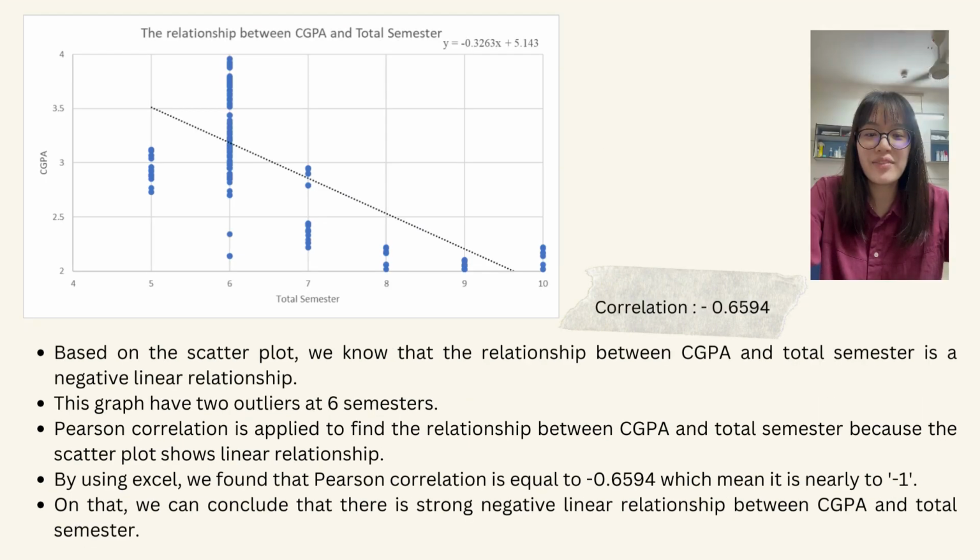Based on the scatter plot, we know that the relationship between CGPA and total semester is a negative linear relationship. This graph has two outliers at 6 semesters. Pearson correlation is applied to find the relationship between CGPA and total semester because the scatter plot shows linear relationship. By using Excel, we found that Pearson correlation is equal to negative 0.6594, which means it is nearly to negative 1. On that, we can conclude that there is a strong negative linear relationship between CGPA and total semester.